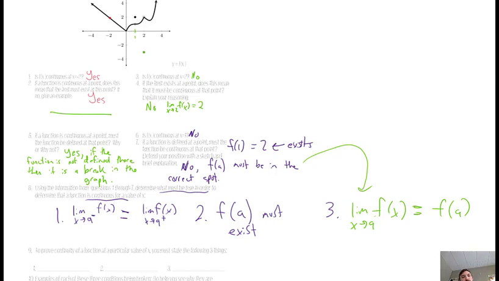And for it to be in the right spot, you need those to be equal. So it's not enough that this point exists. It needs to exist equal to what those limits are trying to approach. It's got to be a perfect little fit.